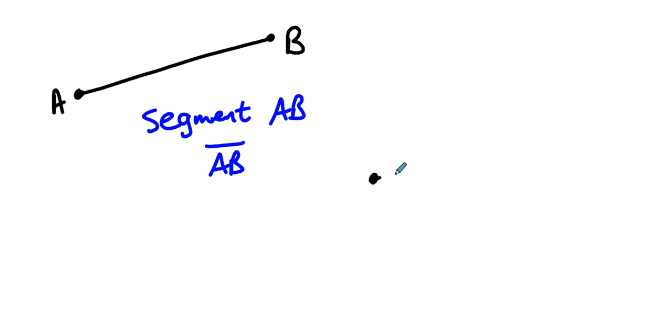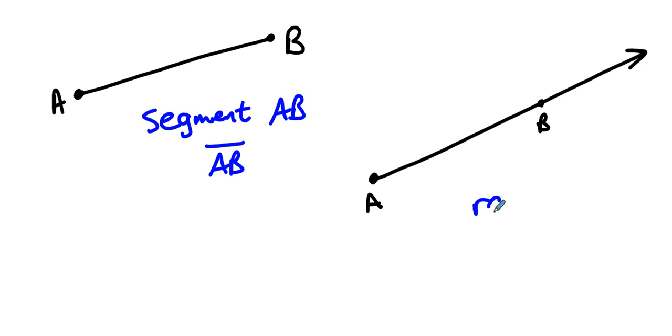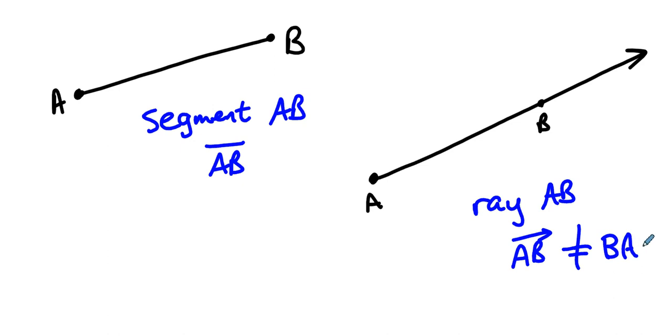Sometimes we think about the part of a line that starts at one point and goes through another. When we talk about the part of a line that starts at one point and goes through another, this is a ray AB. Now, ray AB is not the same as ray BA, right? Because ray AB, that's this ray starting at A and going, but ray BA is the ray that starts at B and heads that way through A. They are not the same ray.